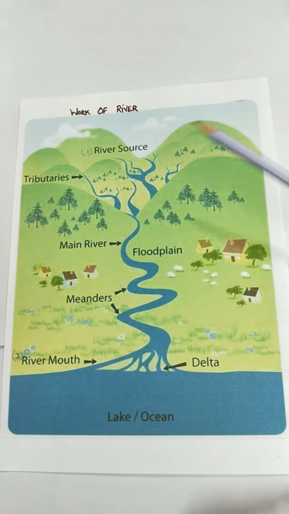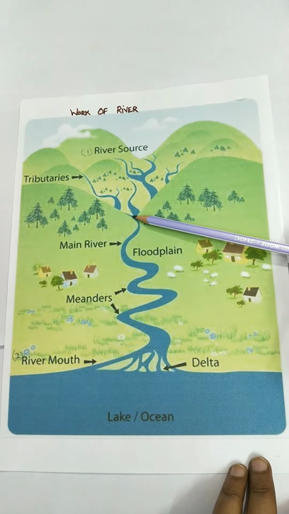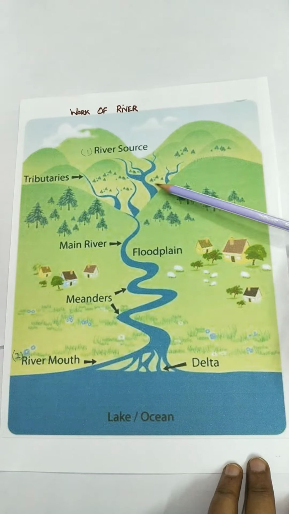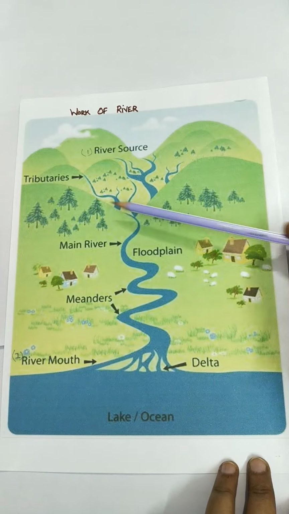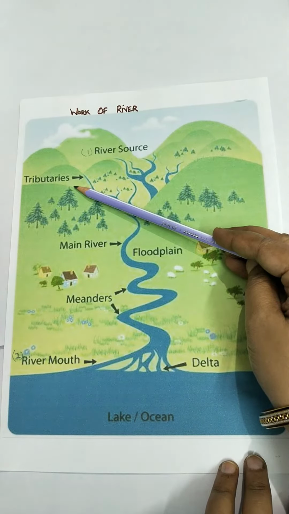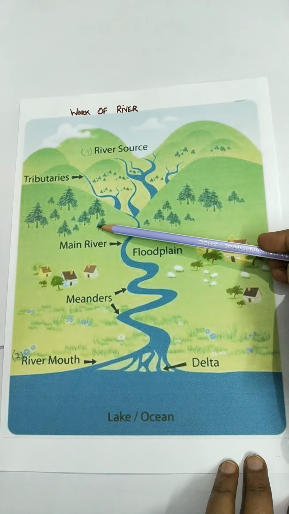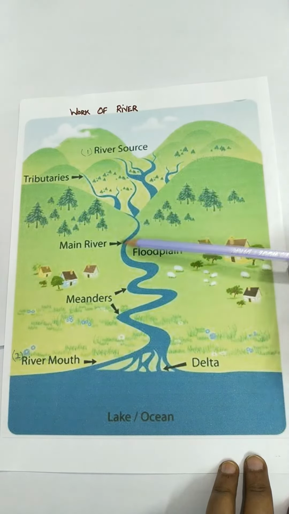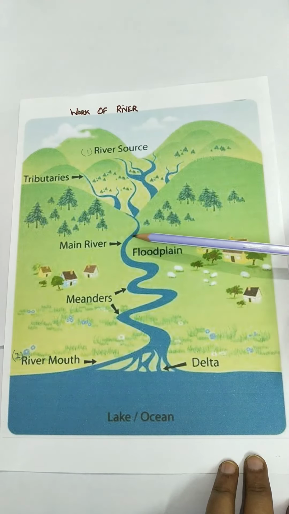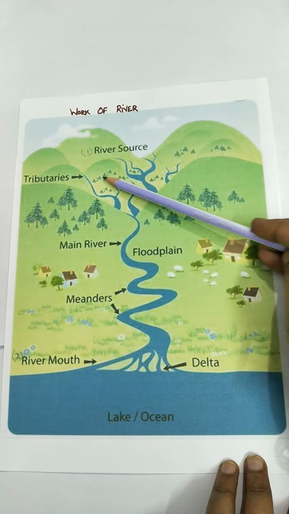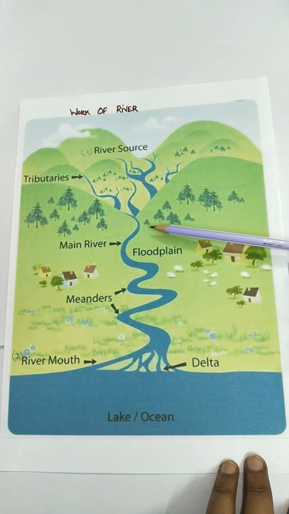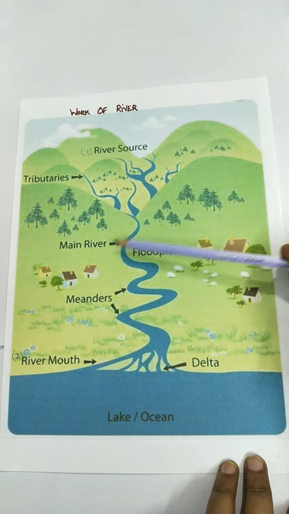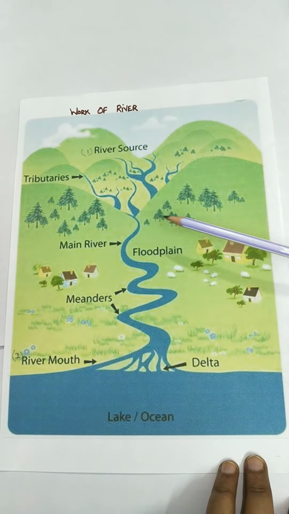So different streams join to form one river. Different tributaries are there. These different streams which are joining to form one river are called tributaries. The area which is drained by the river, whenever rainfall is there, all these different streams which are taking that water into the main river, that whole area which is being drained by this river, all this region is called the river basin.